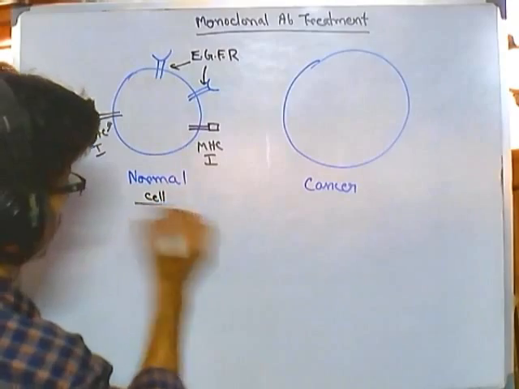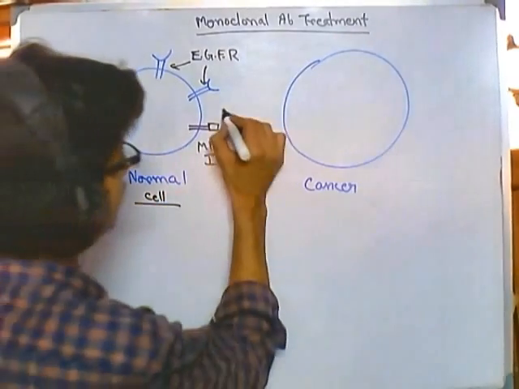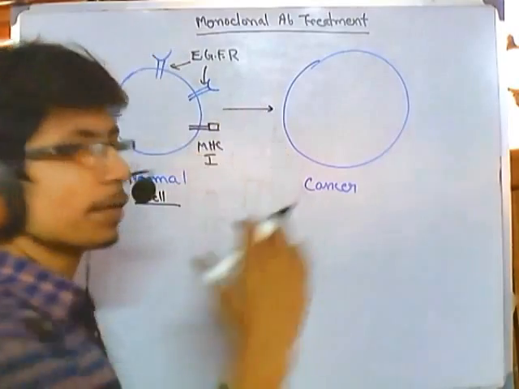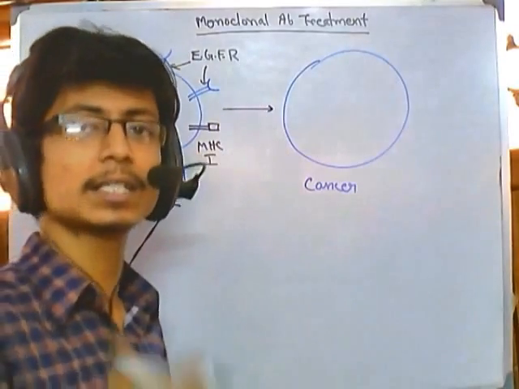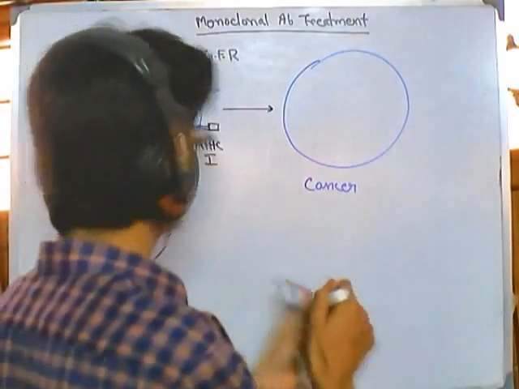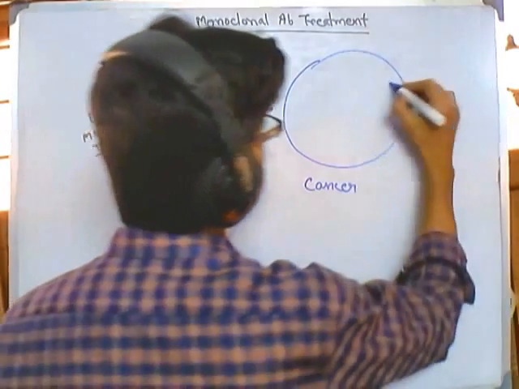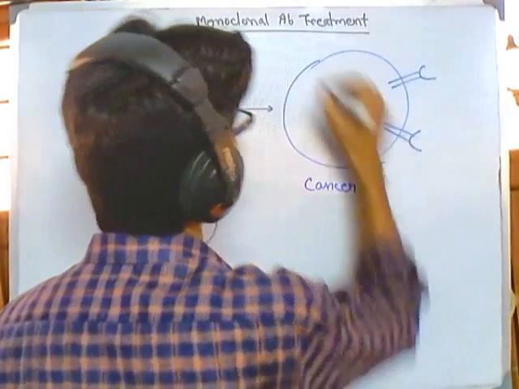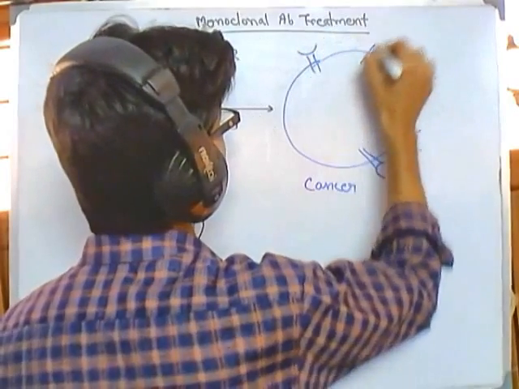Now if we look at the altered or cancerous cells, we find the expression of epidermal growth factor receptors is increased in cancer cells. So if I draw this epidermal growth factor receptor here, this is the increased content of epidermal growth factor receptors like that.